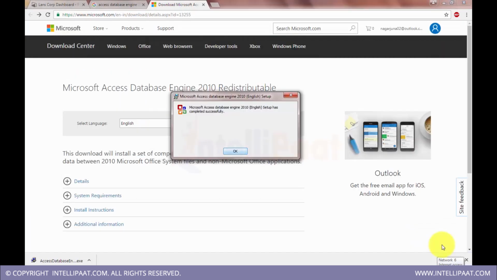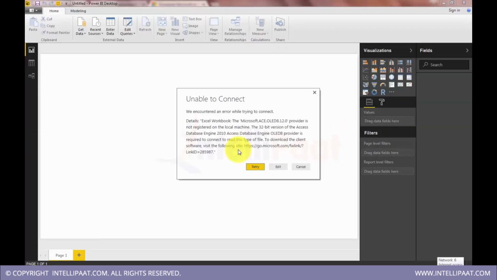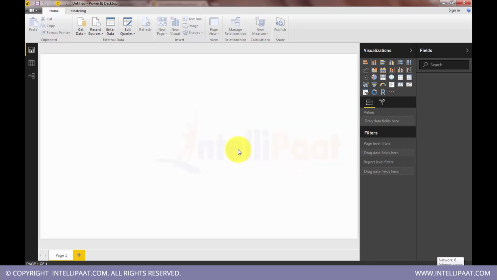Okay, so the installation is over. Let's get back to the file. You can clearly see here the problem, why it was unable to read that Excel file. Now retry.